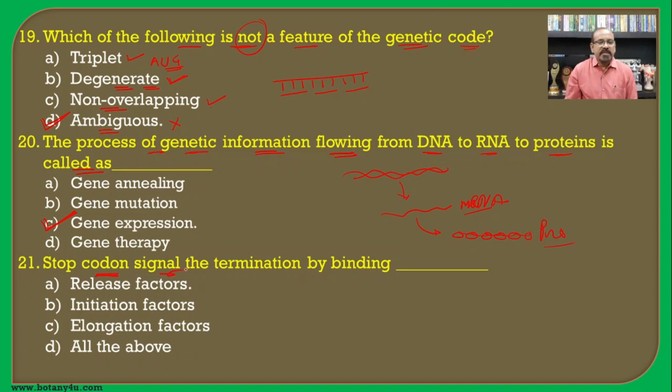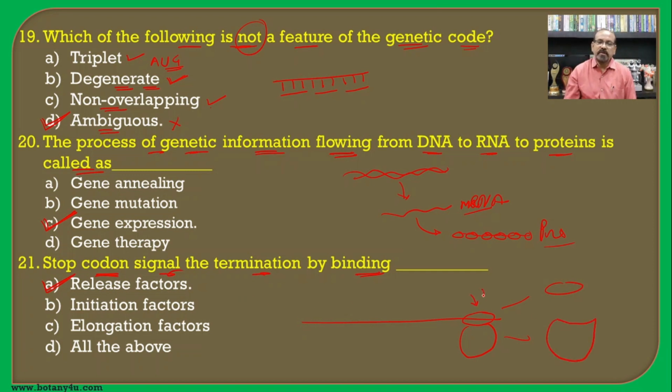Then stop codon signals the termination by binding. If you see the complete process of protein synthesis, then when the protein synthesizing ribosomes reach the nonsense codon or the stop codon, it is responsible to bind the releasing factor, so that the smaller subunit and larger subunit of the ribosomes dissociate and separate from each other.